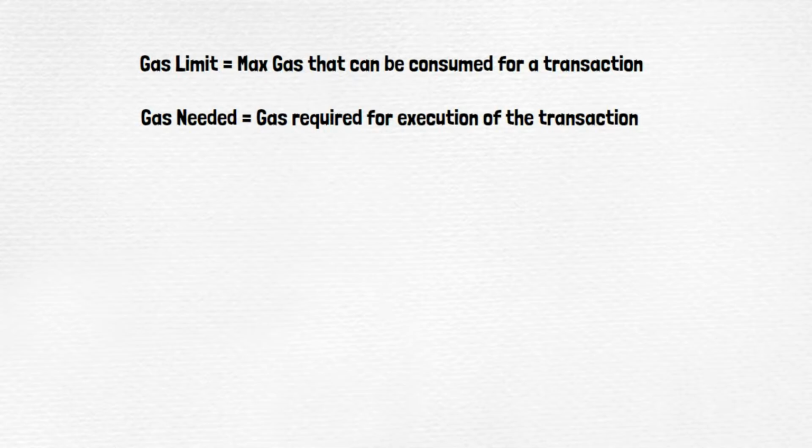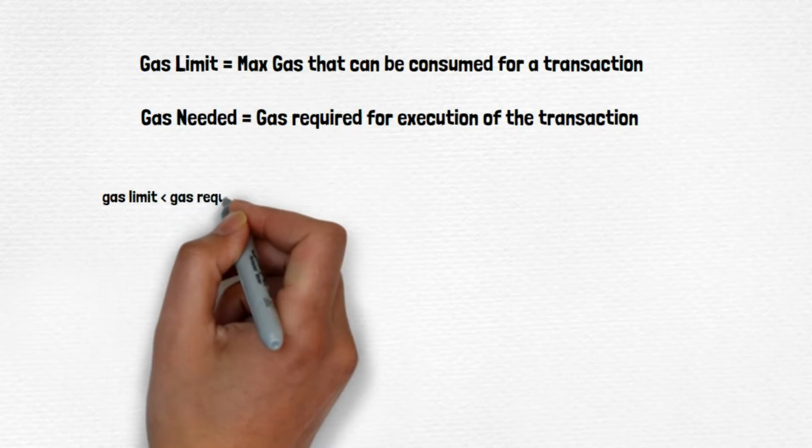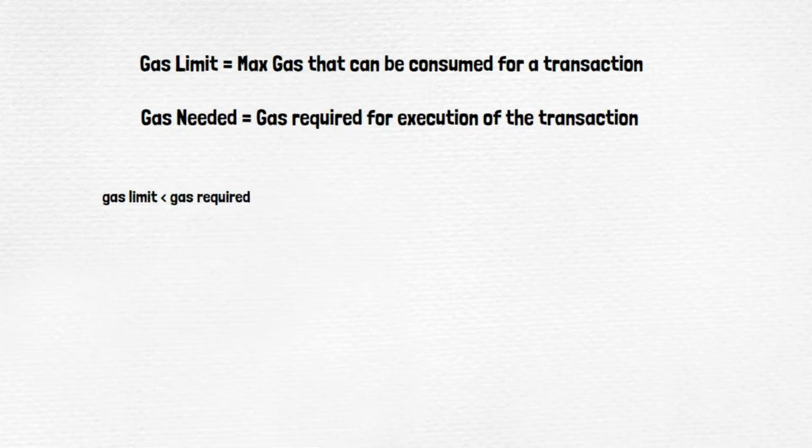Now, before taking this step, let's take a step back and look at one more demonstration, a diagram, about gas limit and gas needed. If you can see, gas limit is the maximum gas that you can consume, that is the max gas that can be consumed for a transaction if something goes wrong. Gas needed is the actual gas that is required for the execution of the transaction or activity.